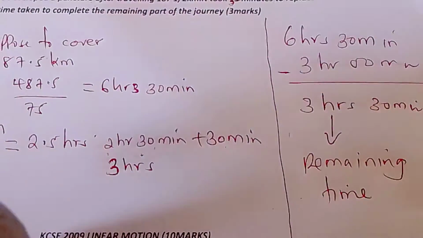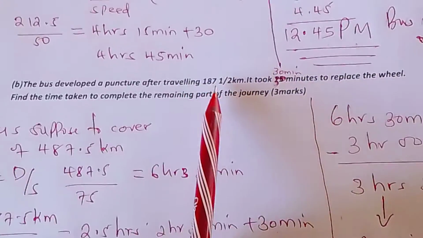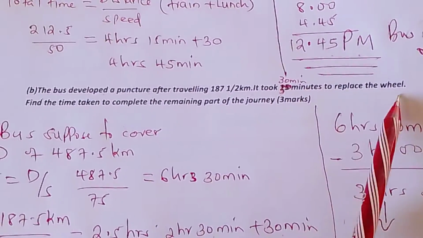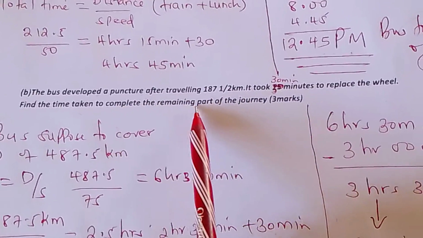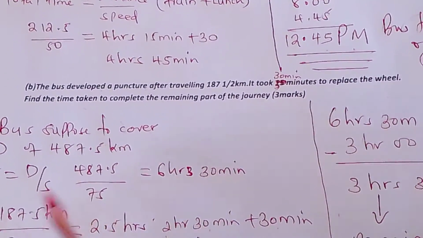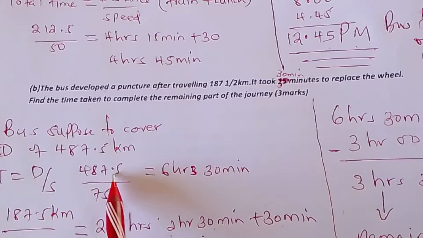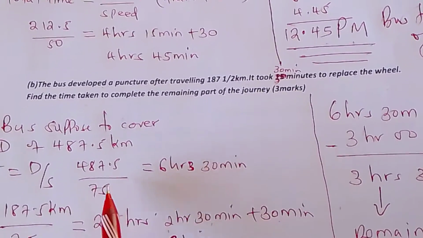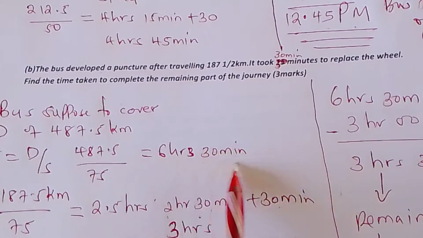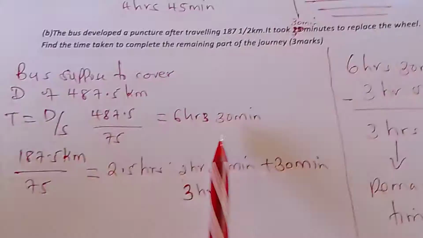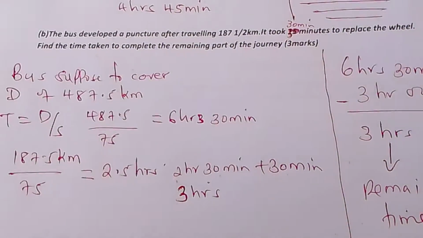Listen carefully. The bus developed a puncture after traveling 187.5 kilometers. It took 30 minutes to replace the wheel. Find the time taken to complete the remaining part of the journey. What does it mean? The bus was supposed to cover a distance of 487.5 kilometers. That means the time was 6 hours 30 minutes. This is the total time that the bus was supposed to take without getting a puncture.